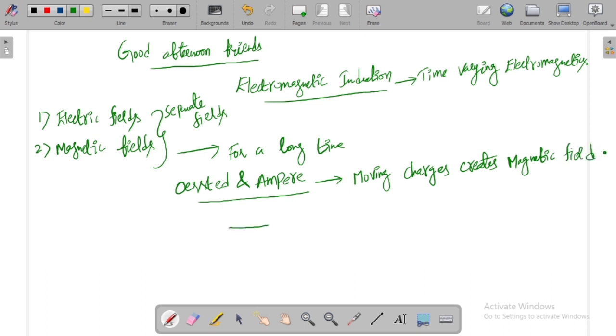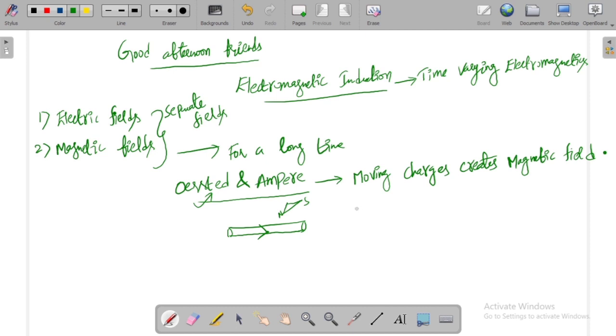When a conductor is carrying some current in this direction, and you keep a compass needle near it, the needle will deflect according to the direction of current. This is called the Oersted experiment.